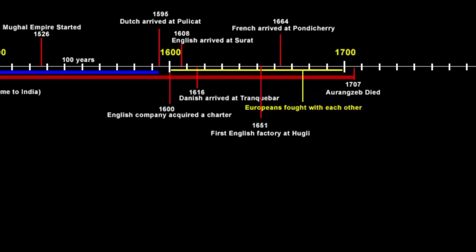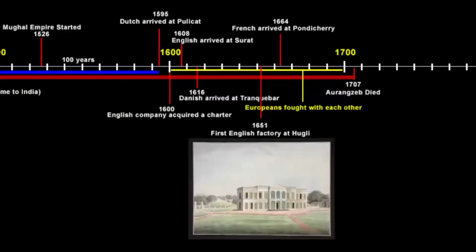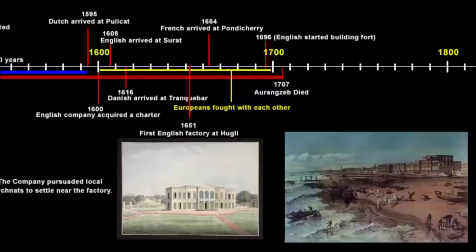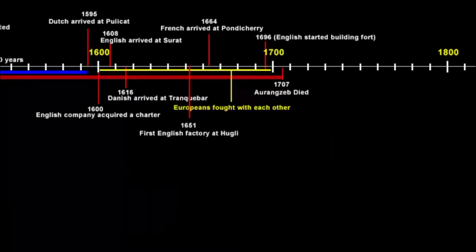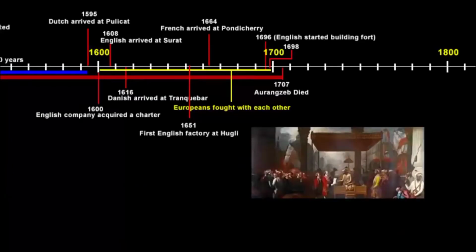of River Hooghly. Now this was an important step for the British because prior to this they only had a trading post, and now they actually built a fully equipped factory with warehouses to stock their supplies and also offices where the company officials would sit. As trade expanded, the company persuaded merchants and traders to come and settle near the factory. By 1696, it began building a fort around the settlement. Two years later, in 1698, it bribed Mughal officials into giving the company zamindari rights over 3 villages. One of the villages was Kalikata, which is known today by the name Kolkata.